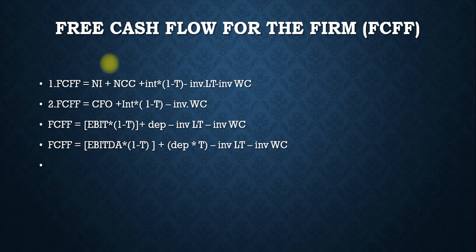Next, FCFF is equal to CFO plus interest into 1 minus T minus investment in working capital. FCFF is also EBIT into 1 minus T plus depreciation minus investment in LT minus investment in WC.